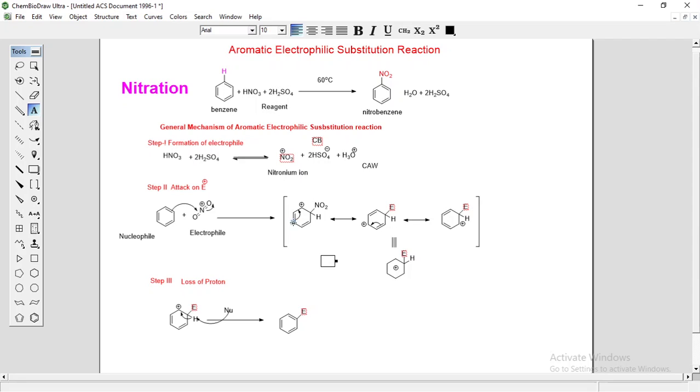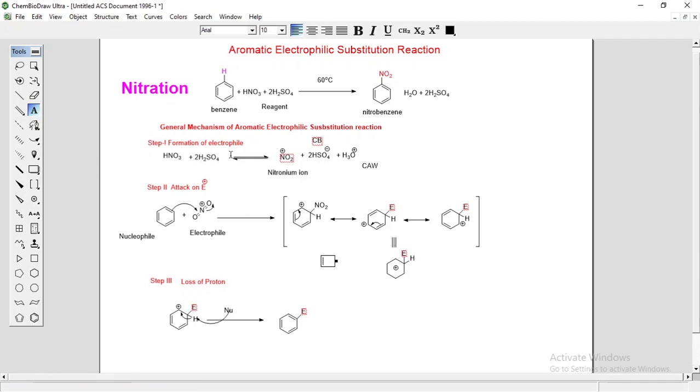So there will be a positive charge on this in the next resonating structure, and this arrow indicates that we are writing a resonating structure to show the interconversion between the two structures. Here the old double bond remains as it is, and there is a new carbon double bond and a positive charge on this carbon. Now this carbon is electron deficient, so the double bond will delocalize here.